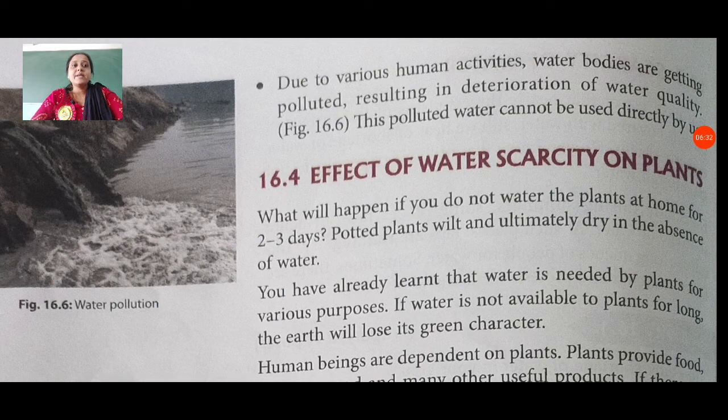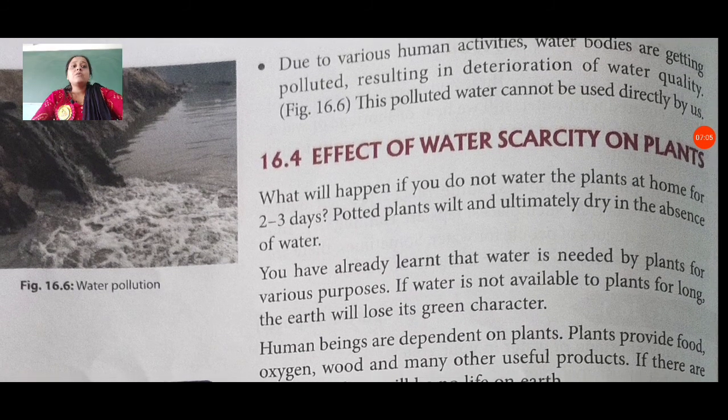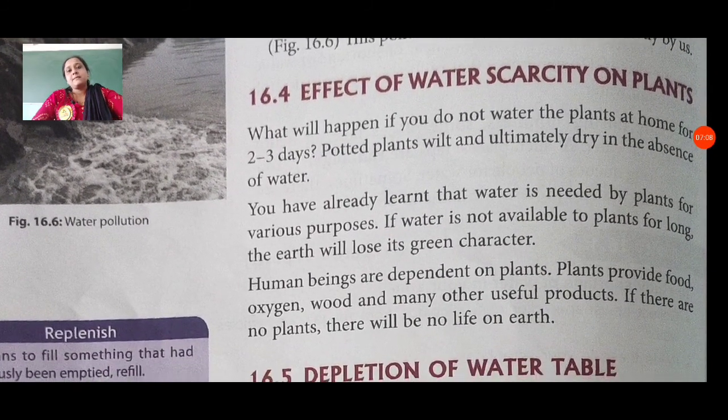Due to various human activities, water bodies are getting polluted, resulting in deterioration of water quality. This polluted water cannot be used directly by us. Many industrial areas always mix their dirty waste in rivers. You can see here water pollution in figure 16.6. These chemicals make water very polluted, so we cannot use it directly, and this also affects the life of people. Effect of water scarcity on plants.